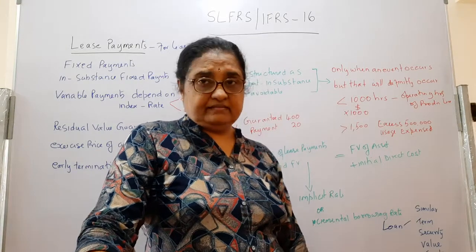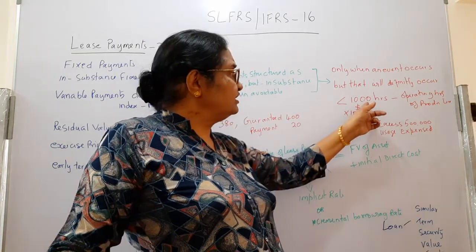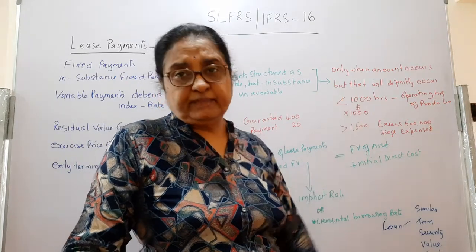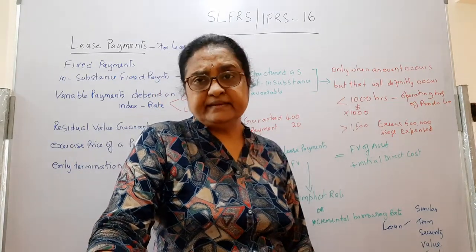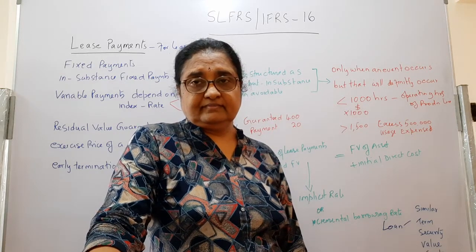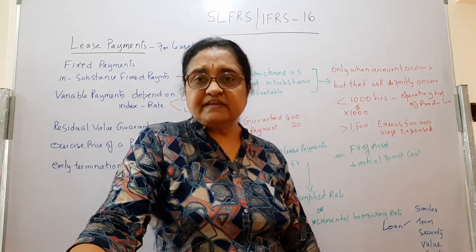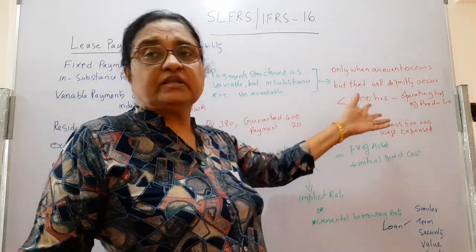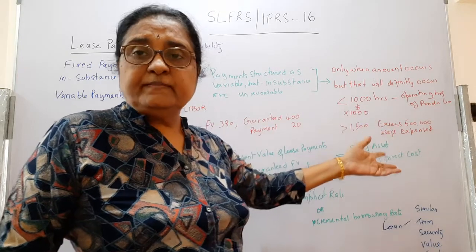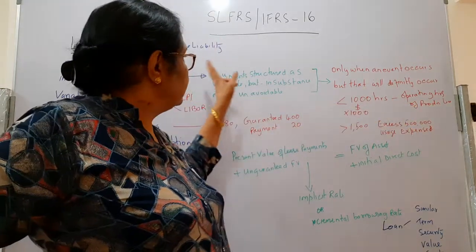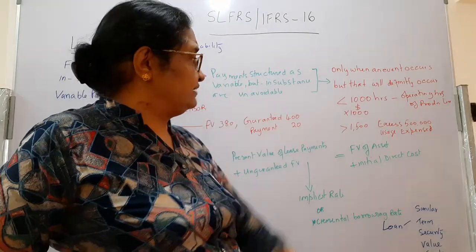But the terms say that if the usage is less than 1,000 hours, you have to pay 1 million. So that is a fixed payment. Though it is structured as variable depending on the hours, you have to pay the minimum payment. So this 1 million is taken into your lease payments as a fixed payment.